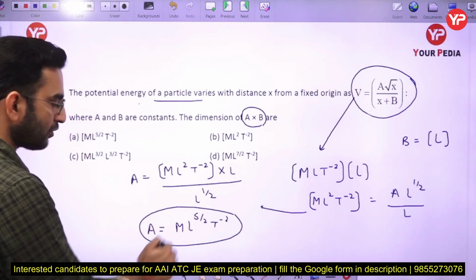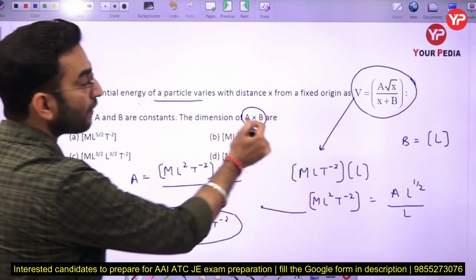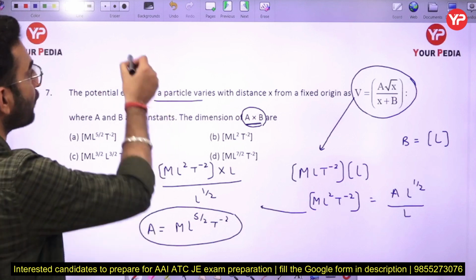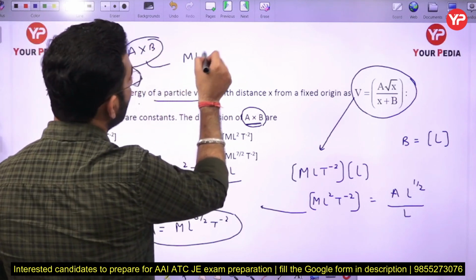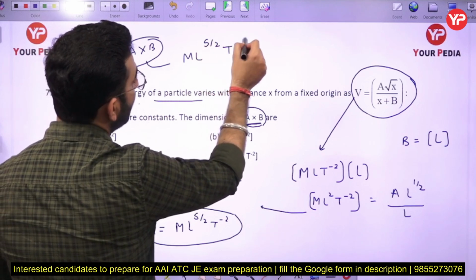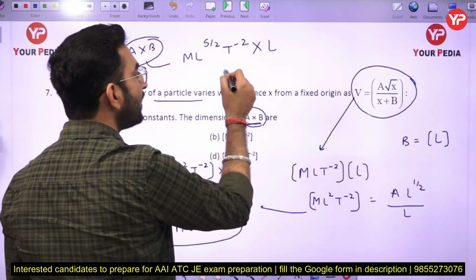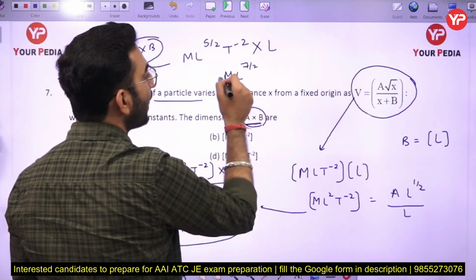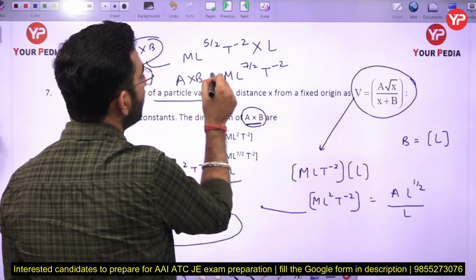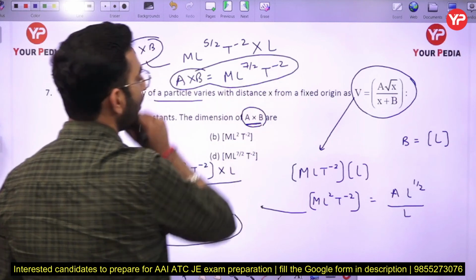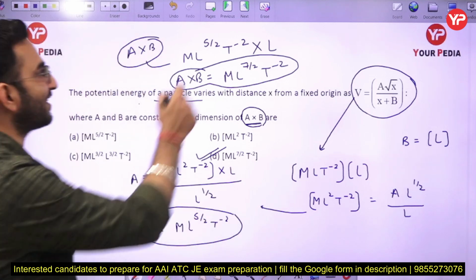A has the dimensions of ML^5/2 T^-2, but in this case we have to find out the dimensions of A multiplied by B here. So I can write ML^5/2 T^-2 multiplied by L here. If you multiply it, you will get the dimensions of ML^7/2 T^-2. So this is the dimensions of A multiplied by B here. So option number D will be the correct answer in this case.